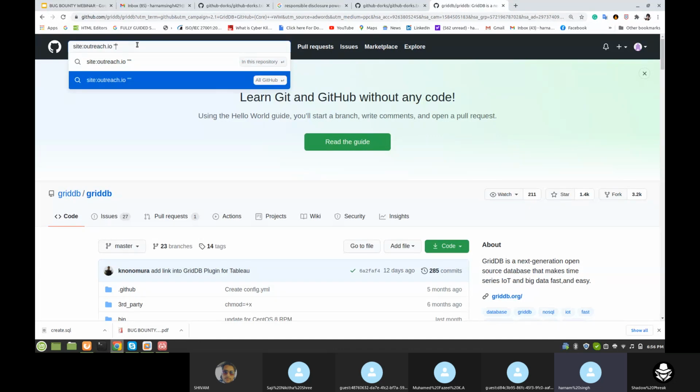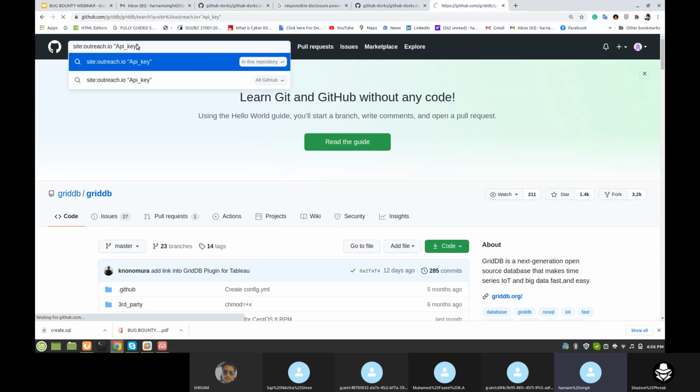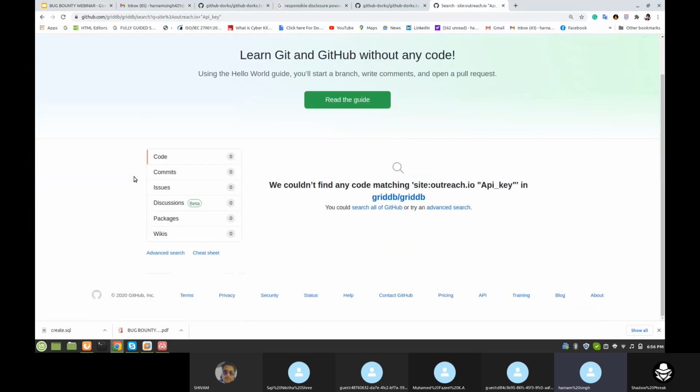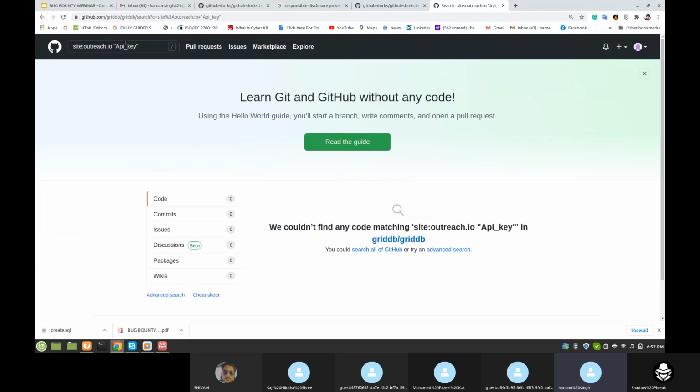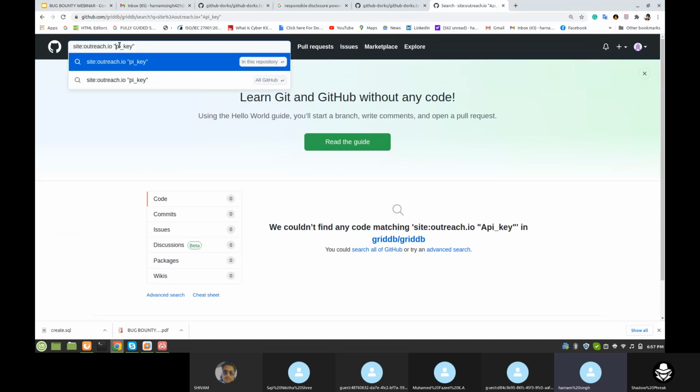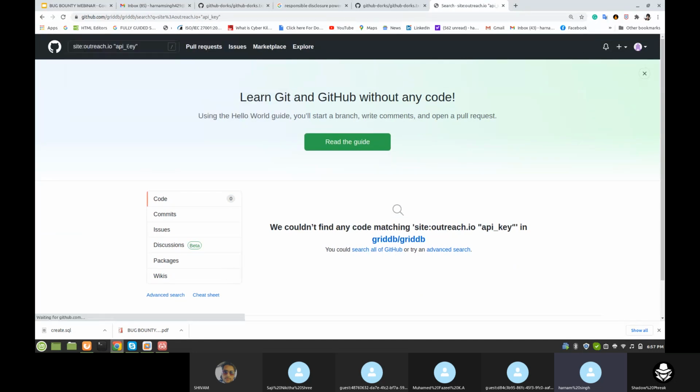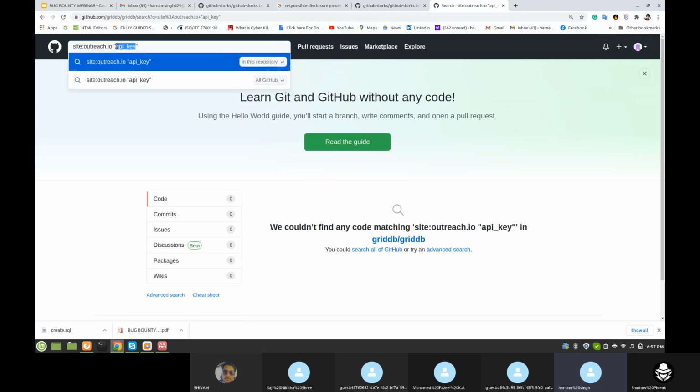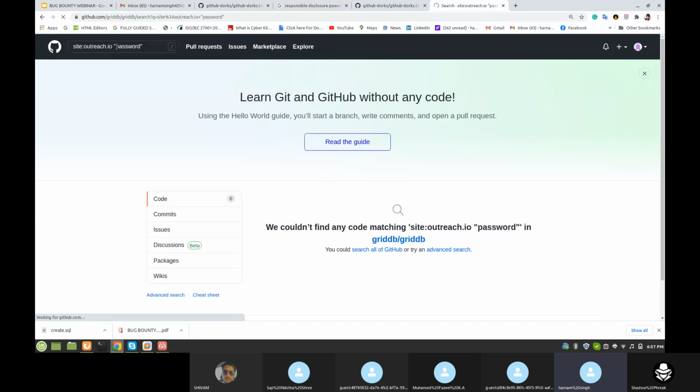A lot of information we can find here. First of all, let's try any random API key. Is there any available or not? No. Let's check some other password. No response.